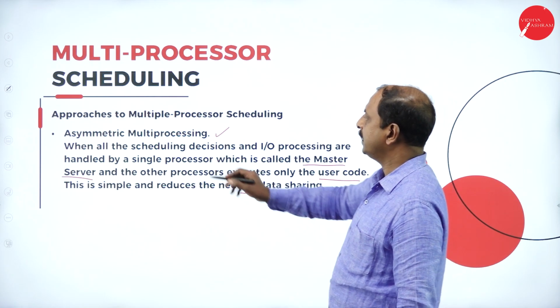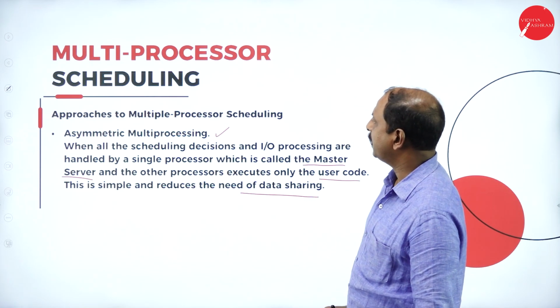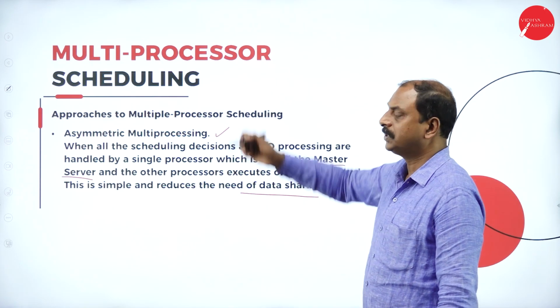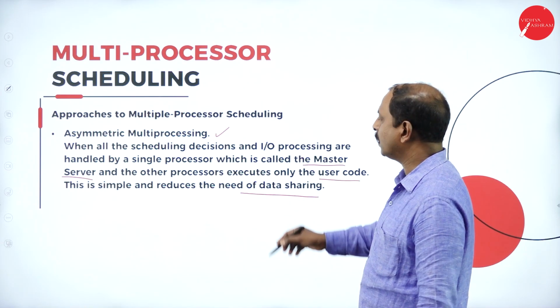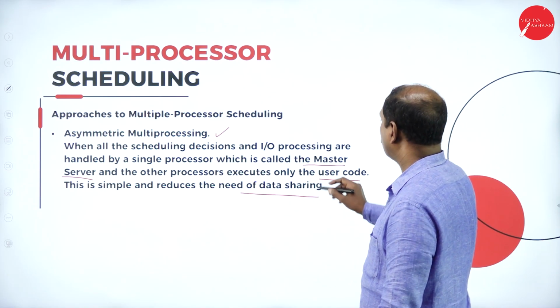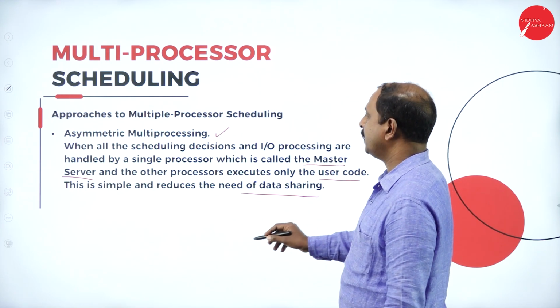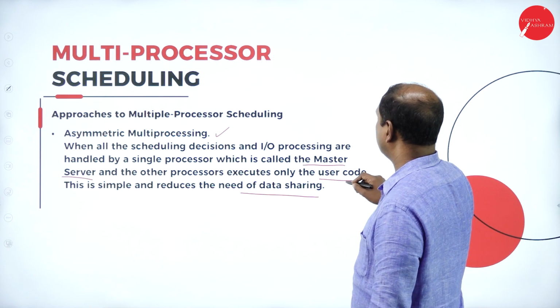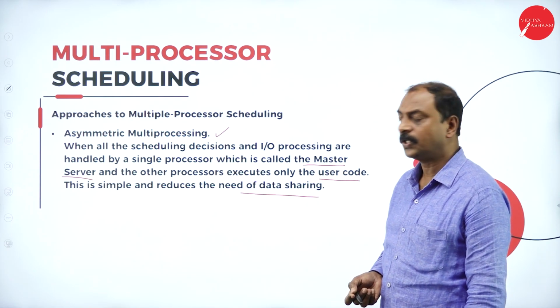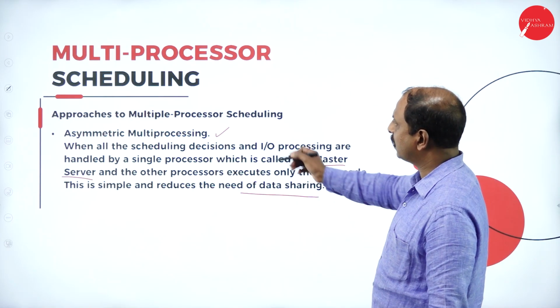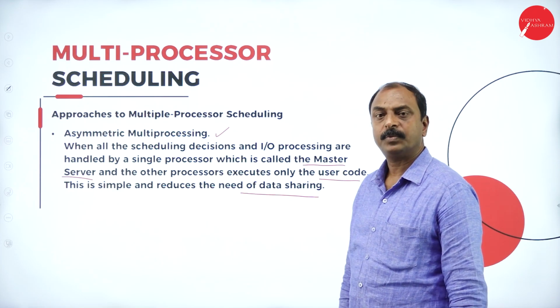So it is one approach under multiprocessor scheduling, with two roles: one processor is the master server, and the other processors execute the user code. This is the concept of asymmetric multiprocessing.